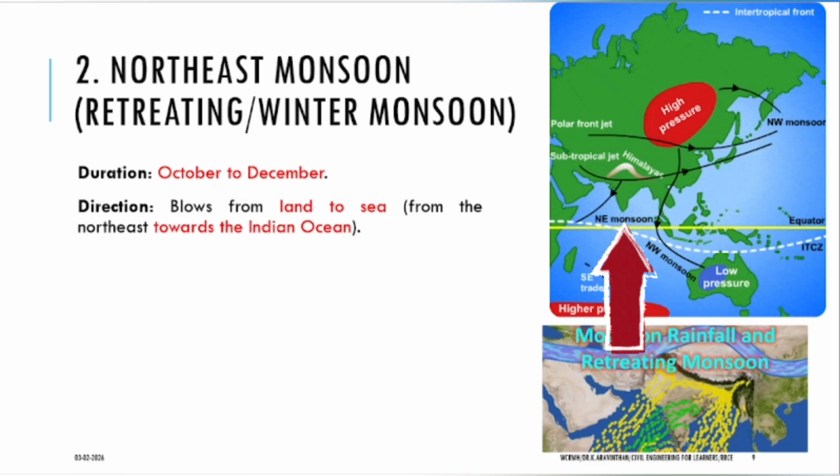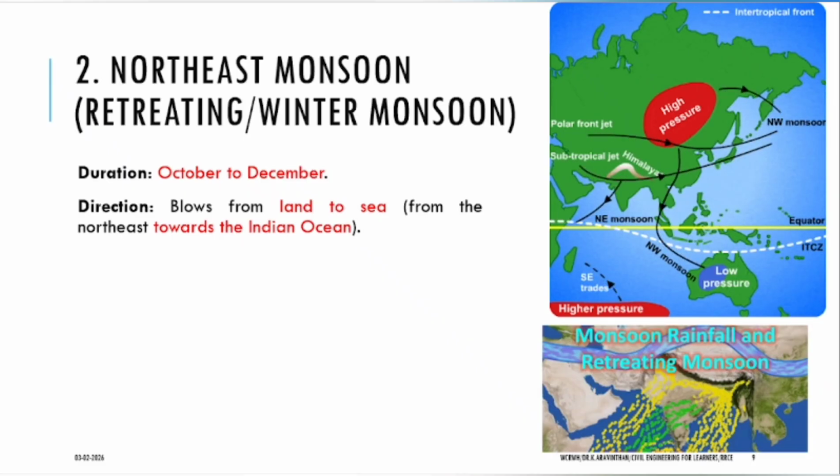There is a high mountain. Due to this high mountain, all the wind will flow upward. If it is going up, what will happen? It will come down again. That is the reason you are having a second rainfall called northeast monsoon, which is having 15 to 20% of rainfall alone, which falls in the land towards the Indian Ocean.